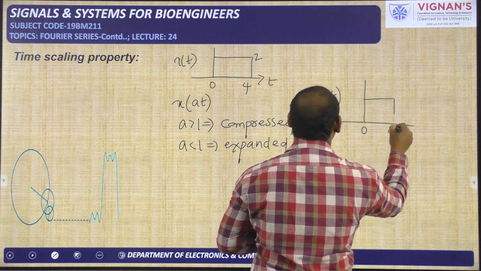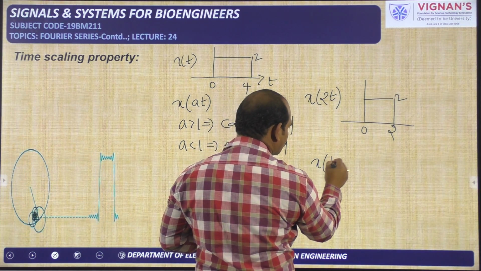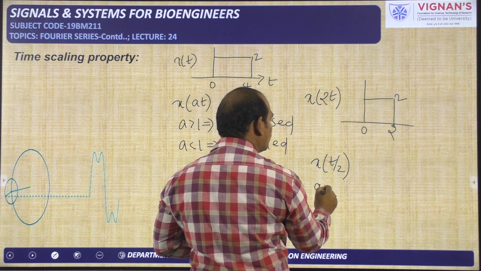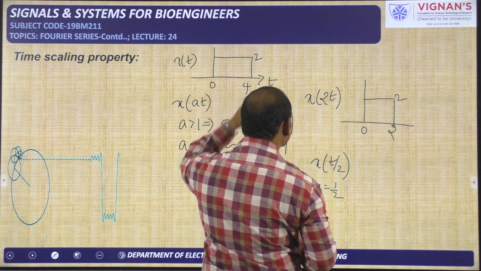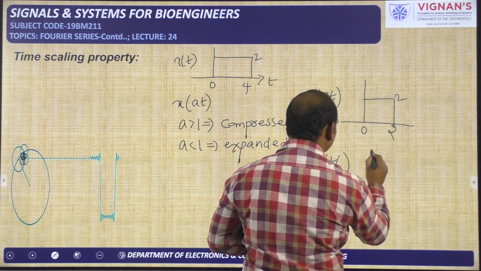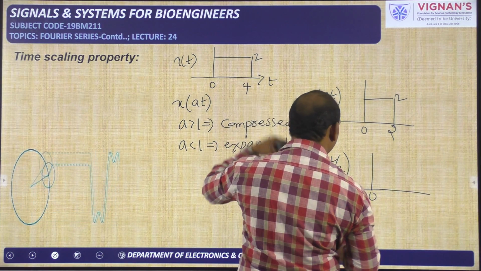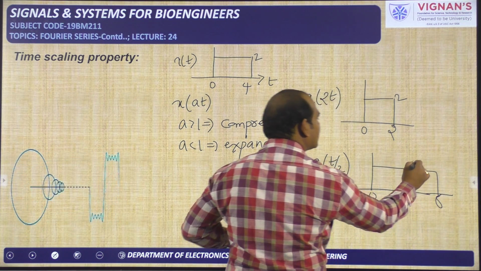So we will get it like this. Next, x of t by 2. Here the scale factor a is equal to 1 by 2. Again the same procedure: the entire time axis has to be divided by 1 by 2. So 0 by 1 by 2 is 0 and 4 by 1 by 2 is 8. That means it will be the expanded version.